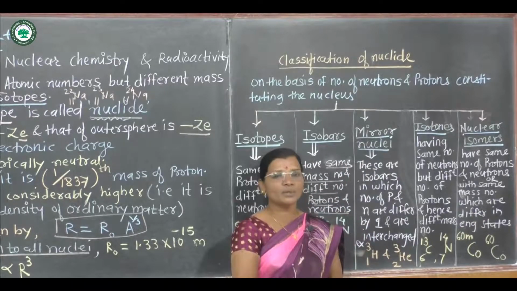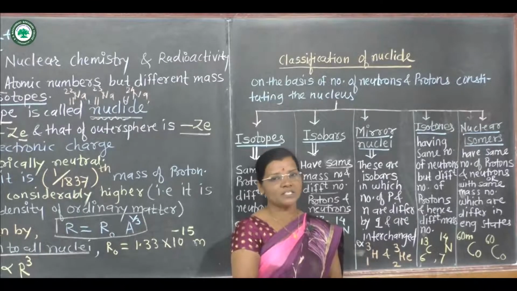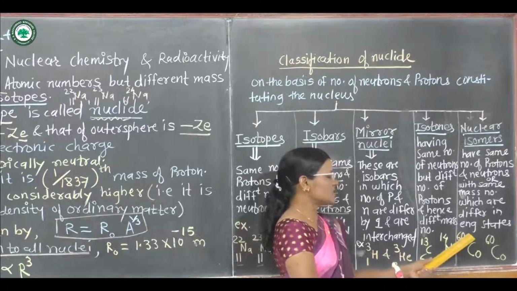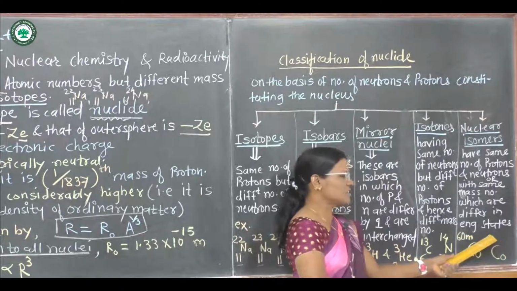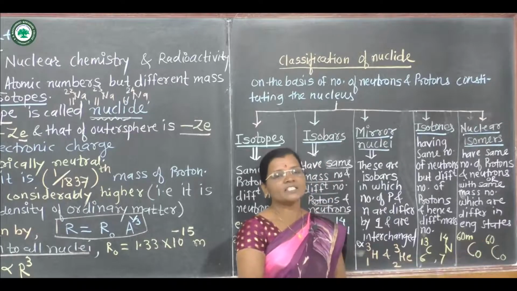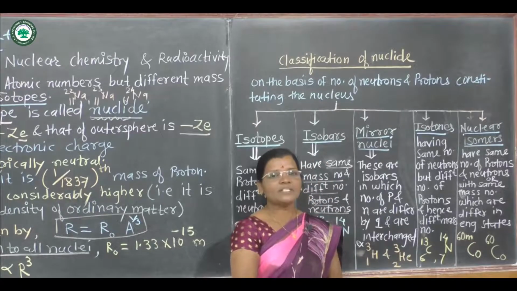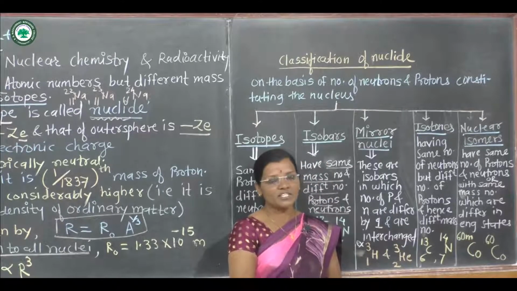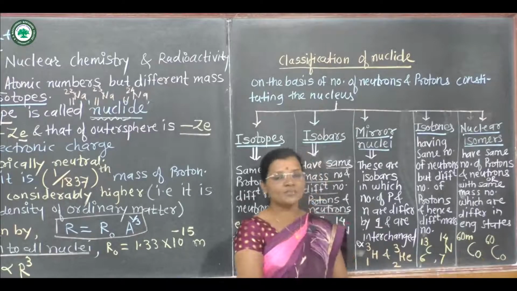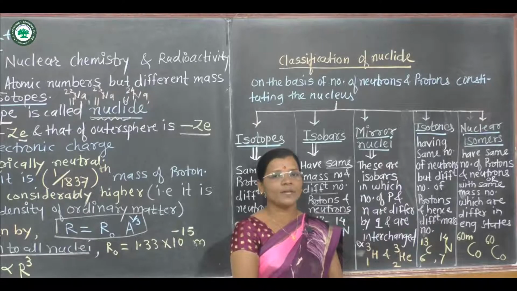That means one of the nuclei has a higher energy state, for example cobalt 60m and cobalt 60. What does this m indicate? m indicates a metastable state. The nucleus with higher energy is denoted by a small m, that is metastable state.